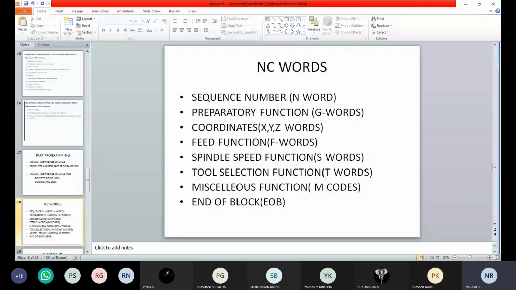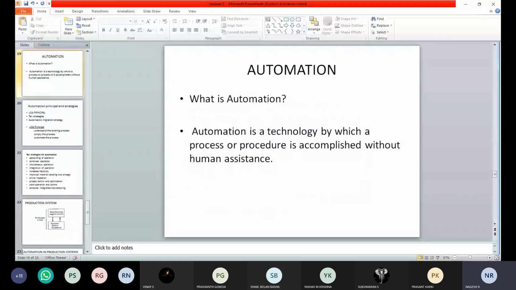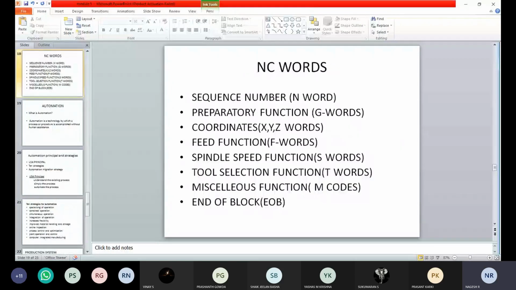Okay, so next, what is automation? Can anyone say what is automation? Without human help, the process can be executed. Okay, right. Any other answers? There are different answers for automation.